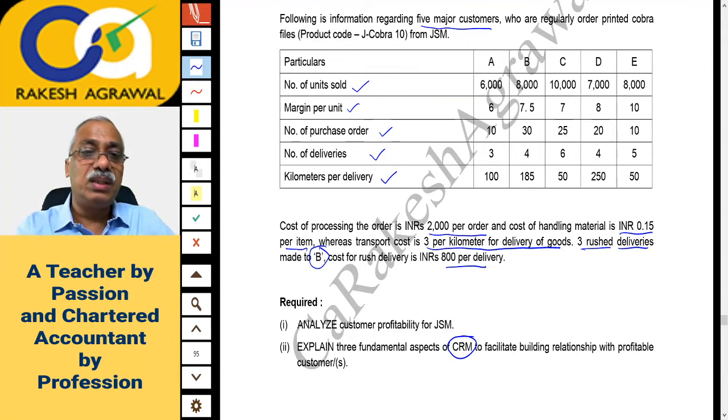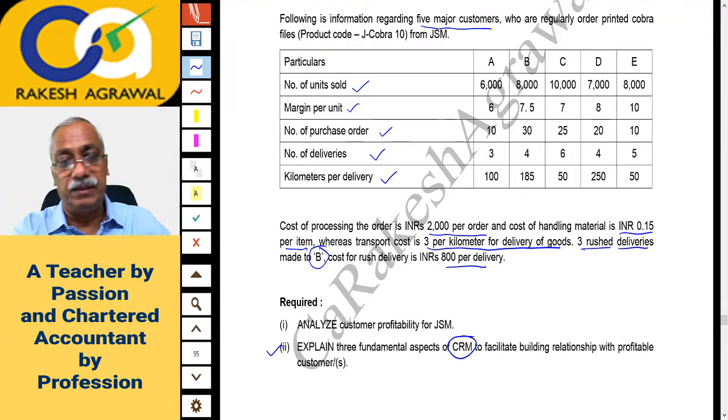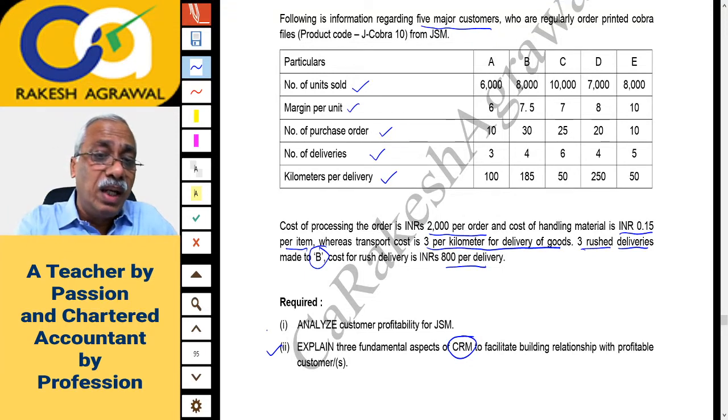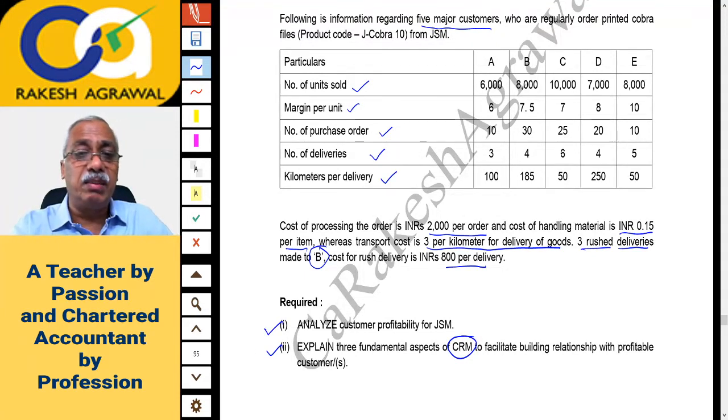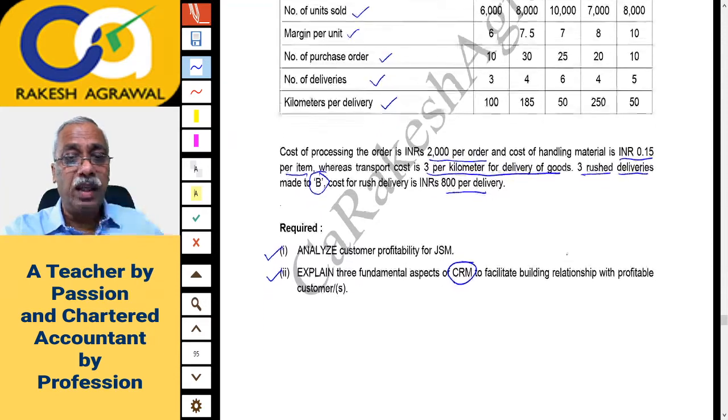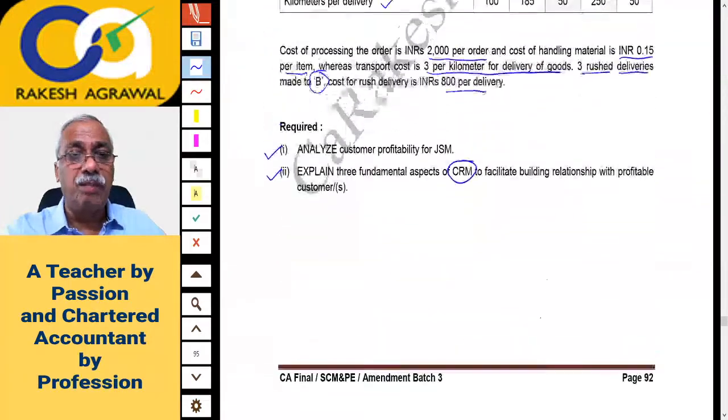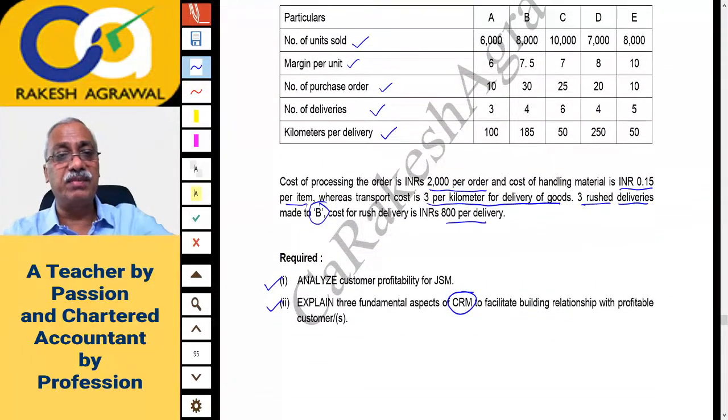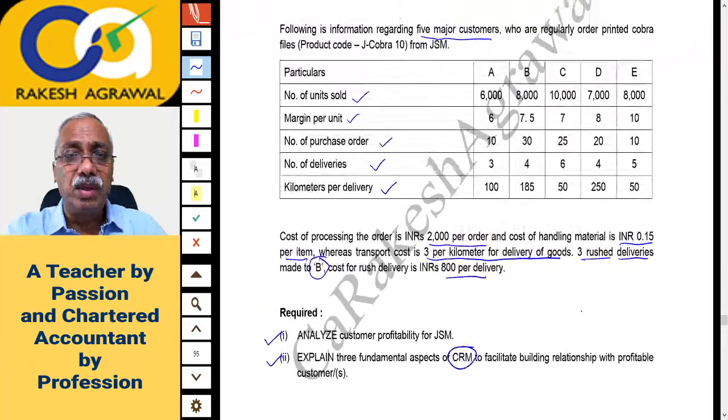So you'll again notice that one is practical question, one is theory question. Now second part is a theory question. How you will build a relationship with the profitable customer. And first part, analyzing customer profitability, involves certain working. Are there more questions? No. Only 2 questions. So naturally we'll discuss first part of the question. Second part is a theory one. I'll discuss it from here only.